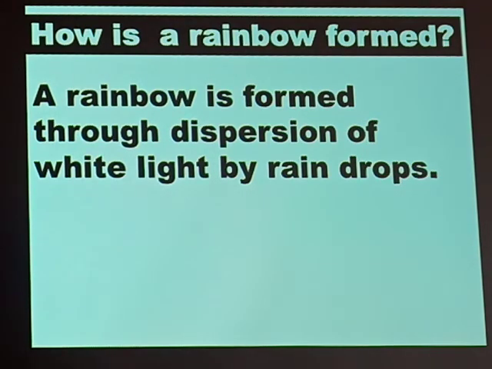Now, when the colors of white light are split in the sky or in the atmosphere, each color ends up being bent. And in the process of bending, it forms what we call a rainbow. That's why I say that a rainbow is a natural spectrum. It is an example of a spectrum in nature. What do you need to know here, children? Take note of this. How is a rainbow formed? A rainbow is formed through dispersion of white light by raindrops.